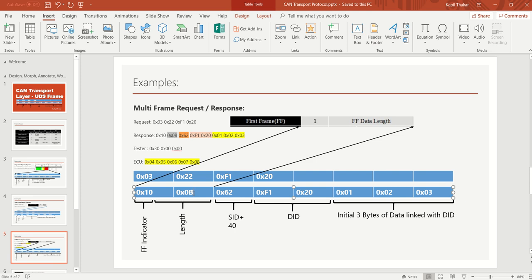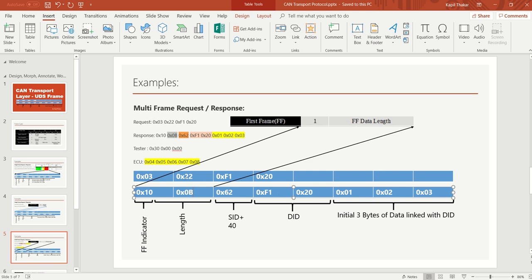That is the maximum which can be supported. The first nibble is the first frame indicator, and the remaining 12 bits indicate the length. Then we send the actual response bytes with the SID, DID, and the actual data.